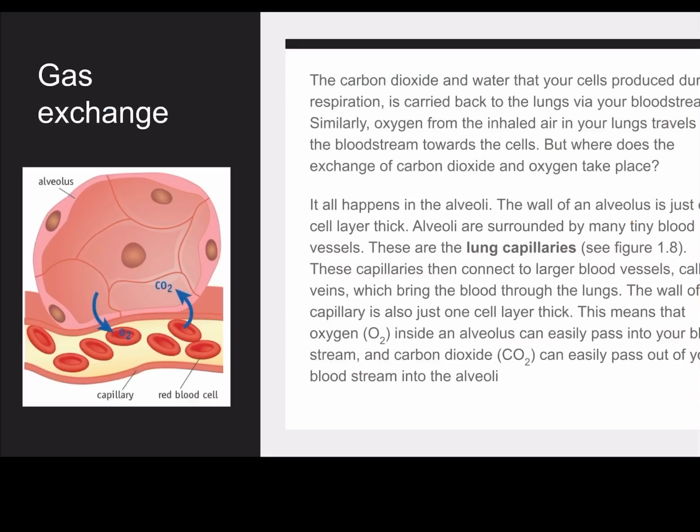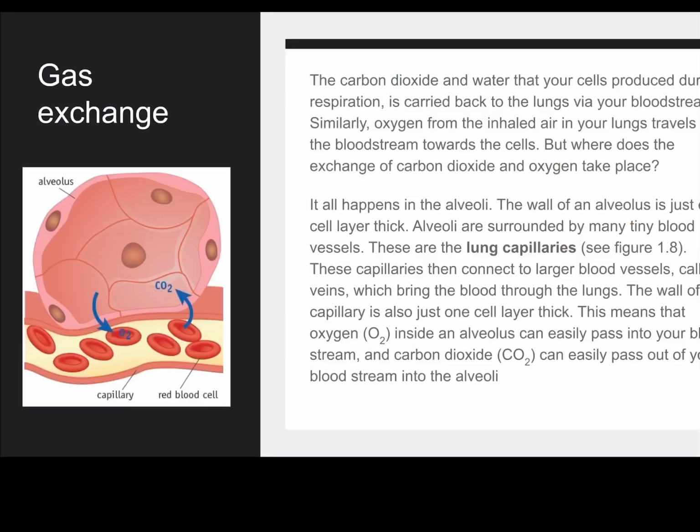But where does the exchange of carbon dioxide and oxygen take place? It all happens in the alveoli. The wall of alveoli is just one cell layer thick. Alveoli are surrounded by many tiny blood vessels. These are the lung capillaries. See figure 1.8. These capillaries then connect to larger blood vessels called veins, which bring the blood through the lungs.